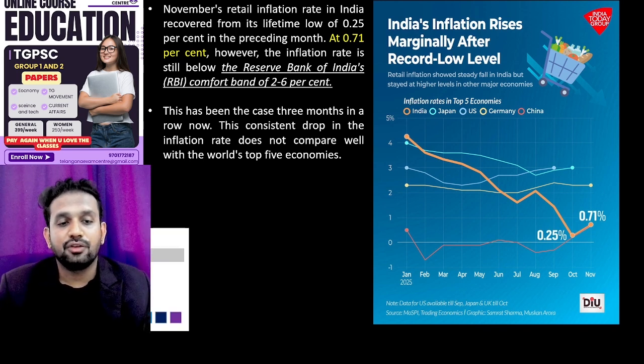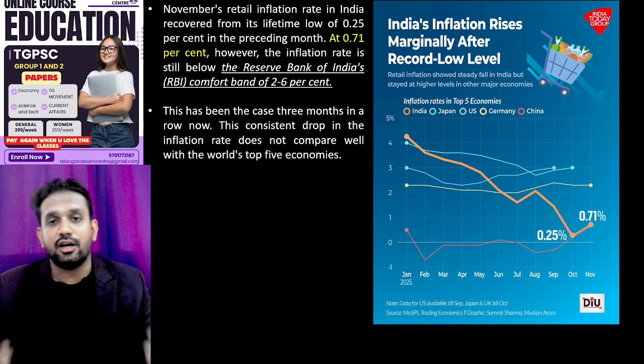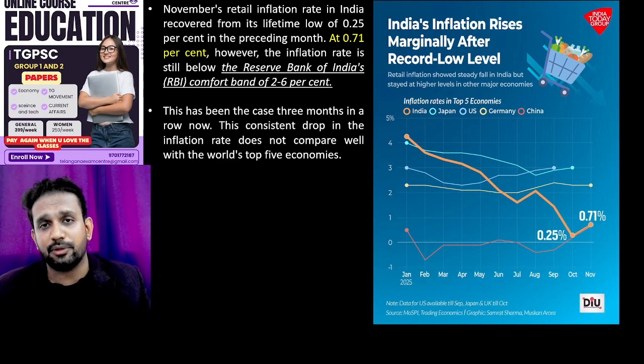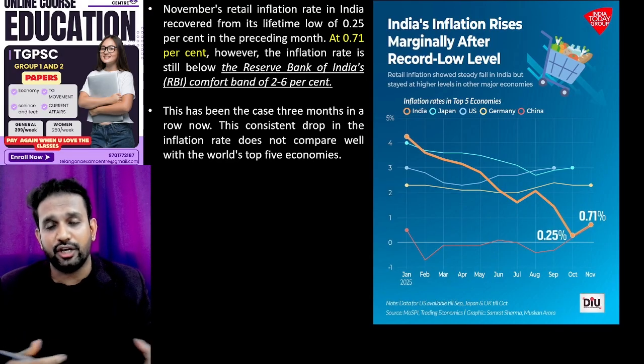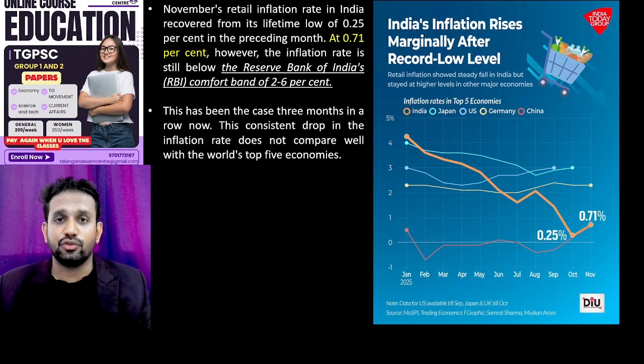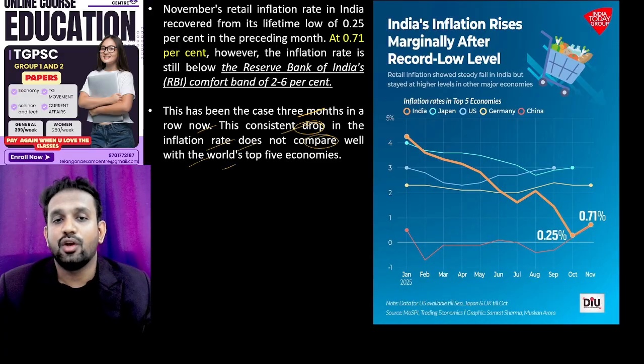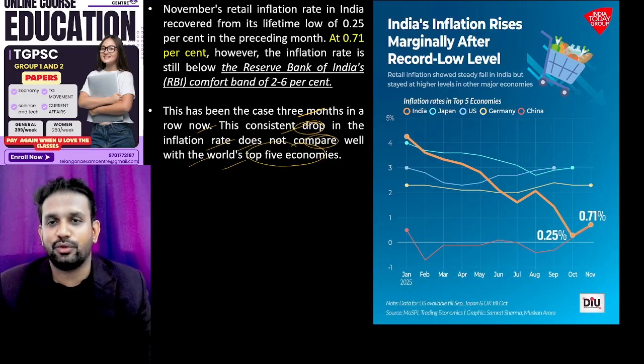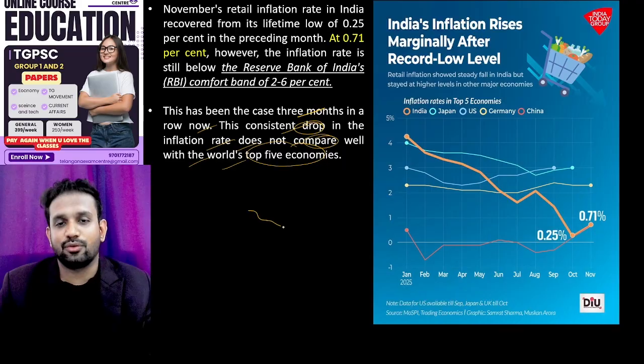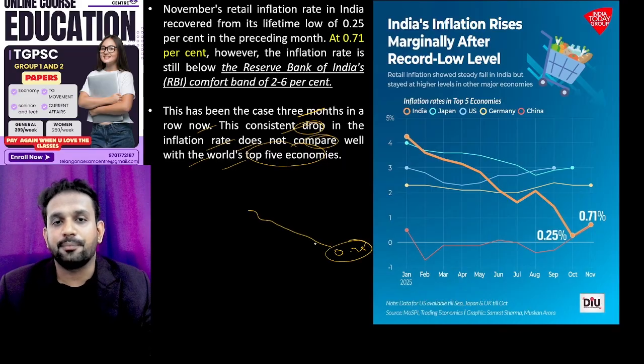So the good news with regard to retail is that the 0.25% retail inflation, which was hovering very low, has now increased to 0.71%. Good thing. This has been the case for 3 months in a row now. This consistent drop in the inflation rate does not compare well with the world's top 5 economies. So this consistent drop, hovering around 2.5, is not good. Okay, fine.